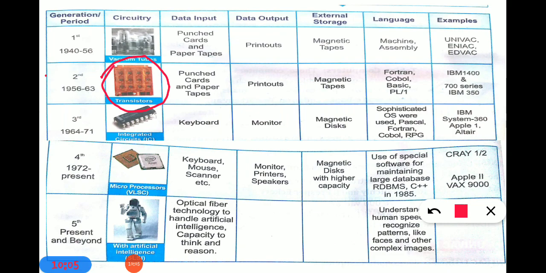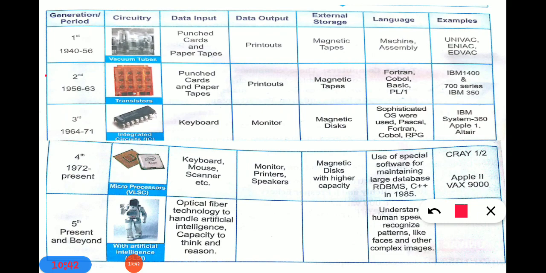So in the second generation computer, transistors were used as a circuit. How do you give data input? You give data input by punch card and paper tape, same as the first generation. Same, there were no monitors, so you directly get the output through printouts. Same, magnetic tapes were used as an external storage device, but the languages used in the second generation were Fortran, COBOL, BASIC and PL1. The computers of the second generation were the IBM 4000, 700 series and IBM 350. These are second generation computers.